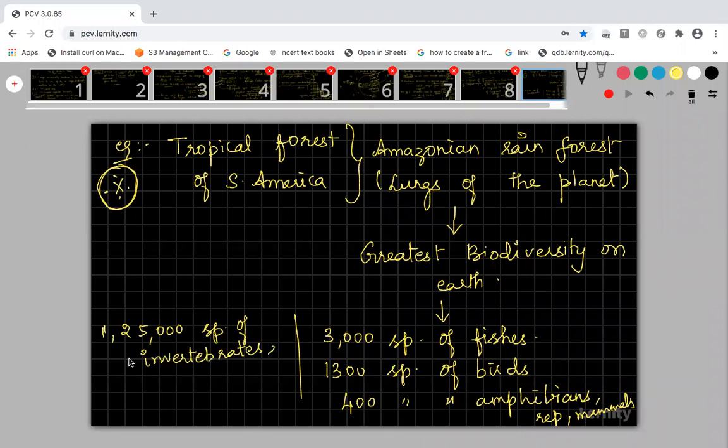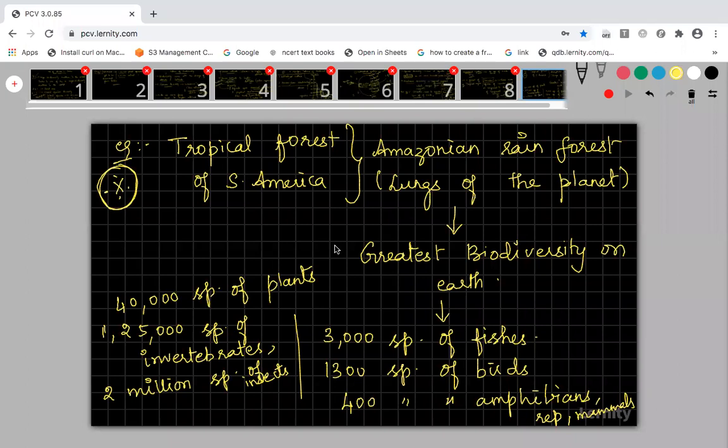And then 2 million species of insects, and 40,000 species of plants. All these are present in the Amazon forest.